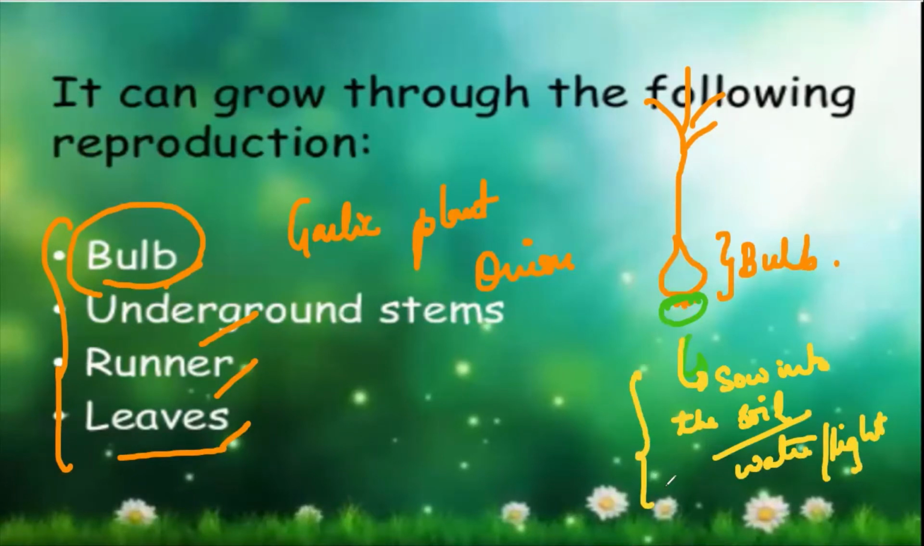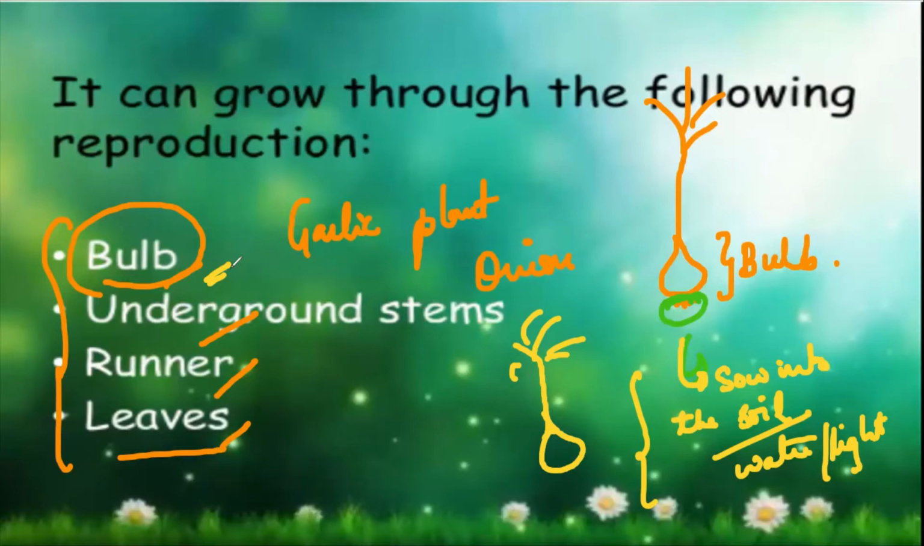So what will happen then? Another onion will germinate and grow. Similarly in the case of the garlic plant. This is how vegetative reproduction happens when we take the bulb. That is called vegetative reproduction. Now, do you think that we have used any kind of seeds over here?